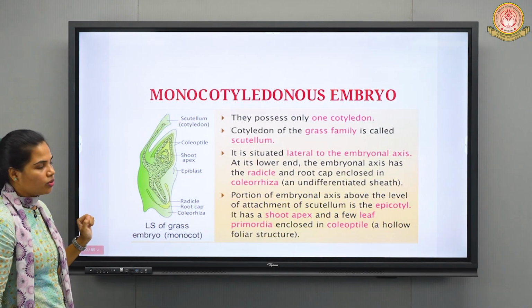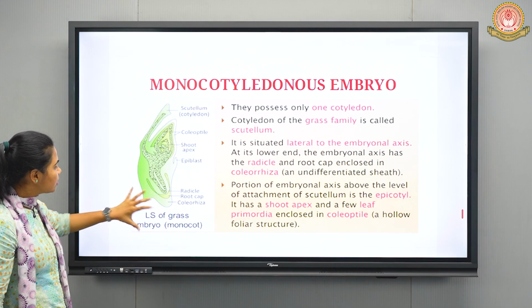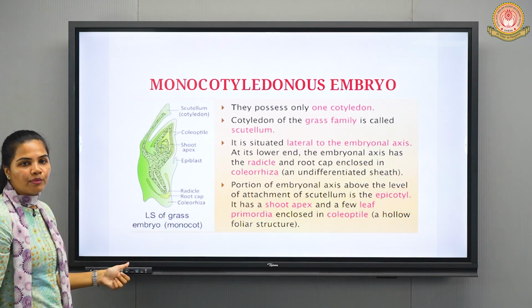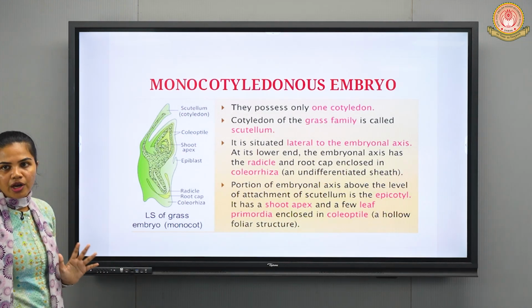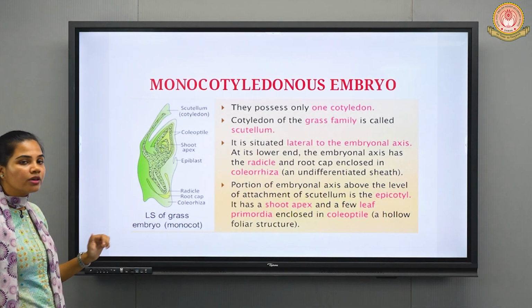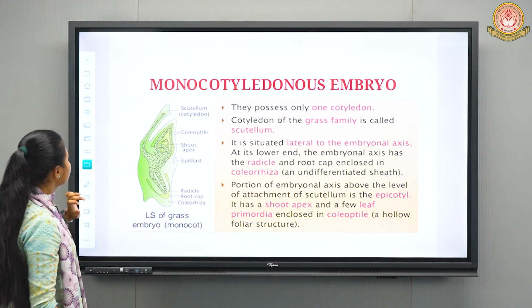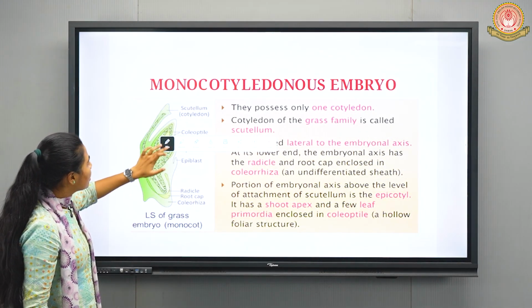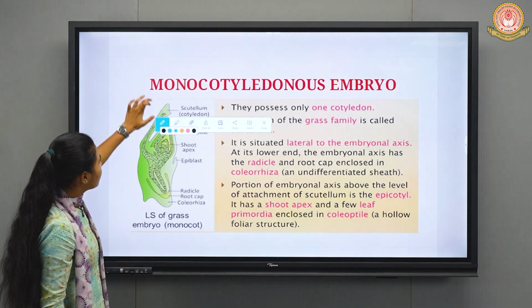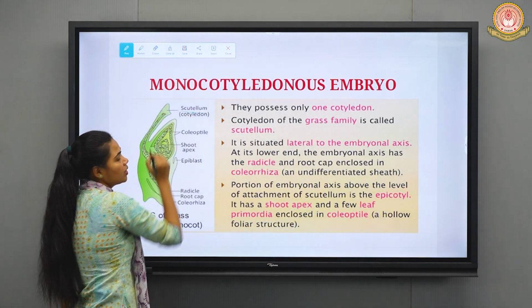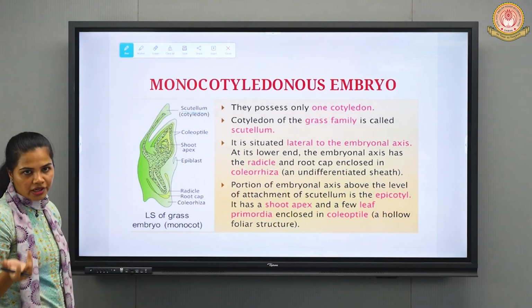Moving forward, we have the monocotyledonous embryo. So here you can see the structure of the LS of a grass embryo. That is an example of a monocotyledonous embryo. Here also you can observe different parts, right? That is scutellum. In this monocotyledon, the scutellum is the cotyledon only.